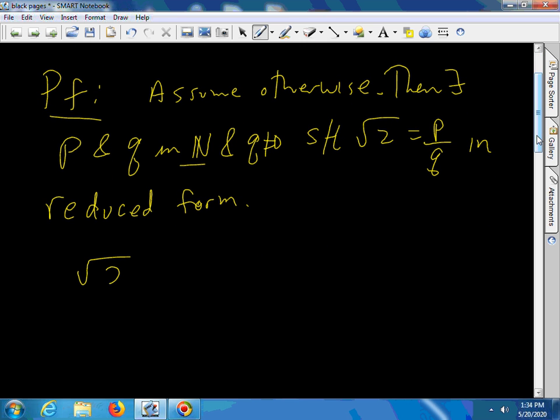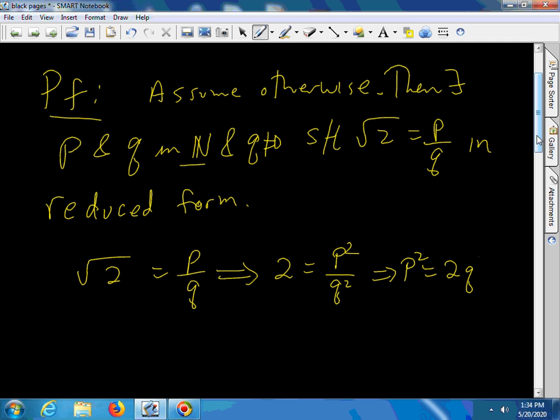So the square root of 2 is equal to p over q. If I square both sides, I get 2 is equal to p squared over q squared, or p squared is equal to 2q squared.